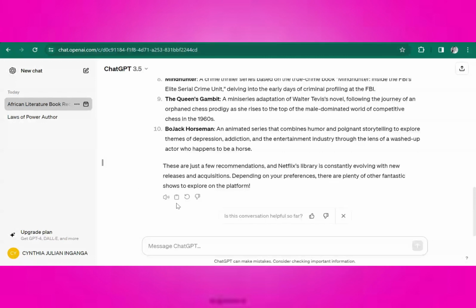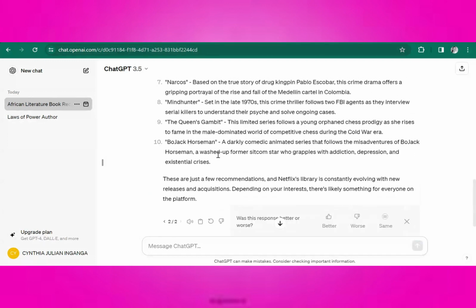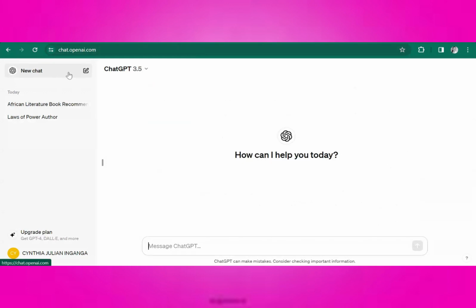Okay, when you come down here, there's this regenerate button. If you don't like the suggestions that it has given you, you can click on it and you'll get more answers. You can get a repeat of the previous answers or a new set of recommendations. This icon right here, 2/2, means that we've regenerated the question. You can regenerate it more and more times. Also, you can click on this thumbs up or thumbs down to train the AI.